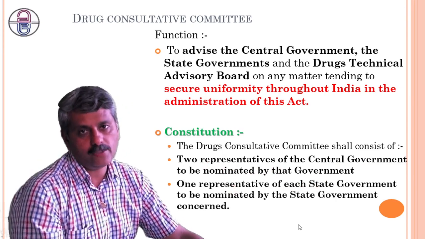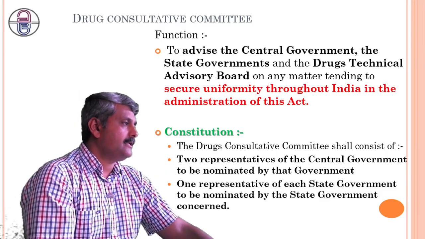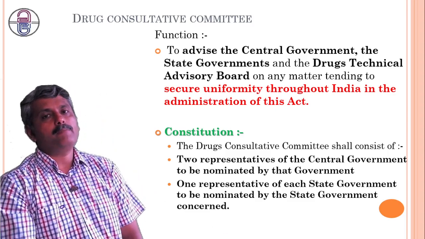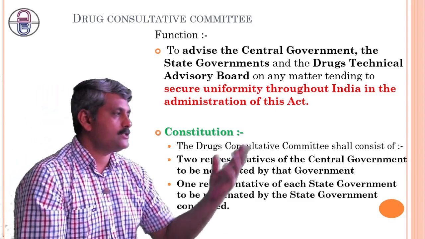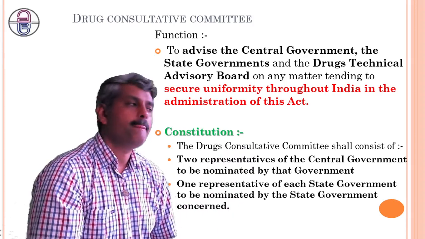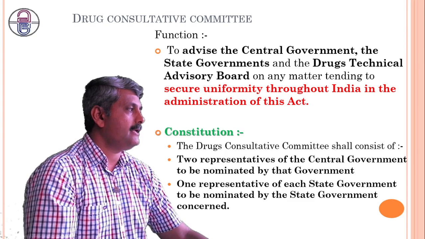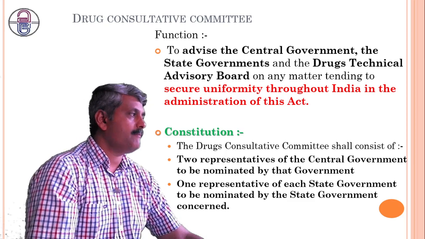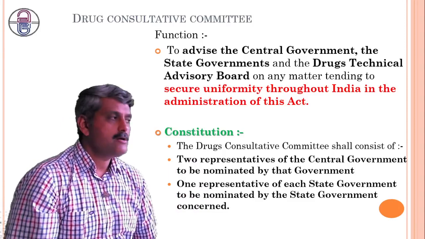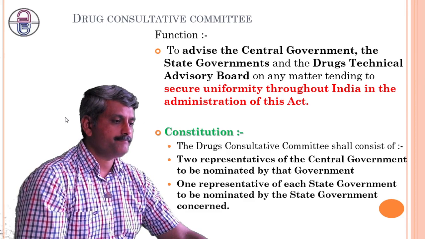So likewise, in total, it is near about 37 plus with the state governments plus some union territories, and these 2 members, all these members will work as the drug consultative committee. So this is the role of the drug consultative committee, in what manner they could perform their action. So this is the drug consultative committee. Now the next point is